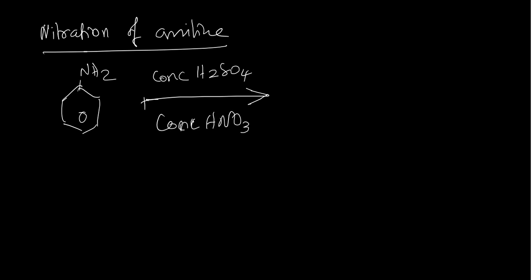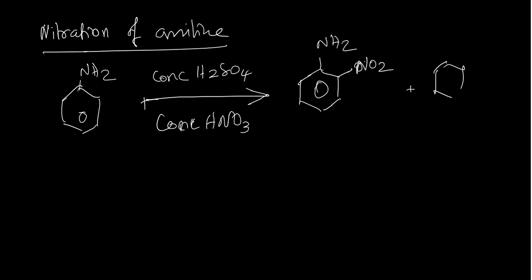In this situation, NO2 plus will be produced, and this NO2 plus can give many products. Actually, one product is ortho-nitroaniline, and another product is para-nitroaniline.